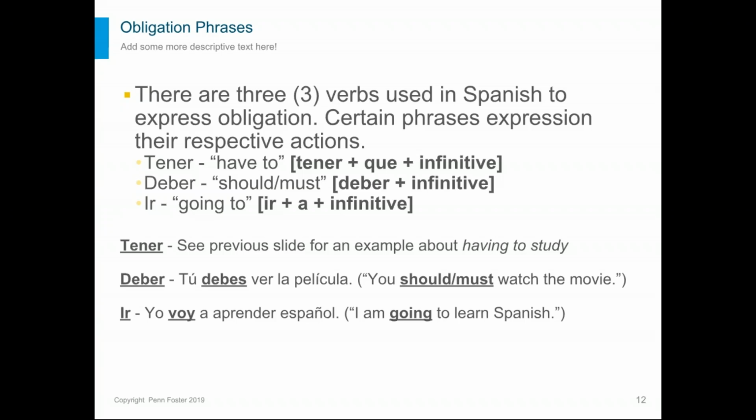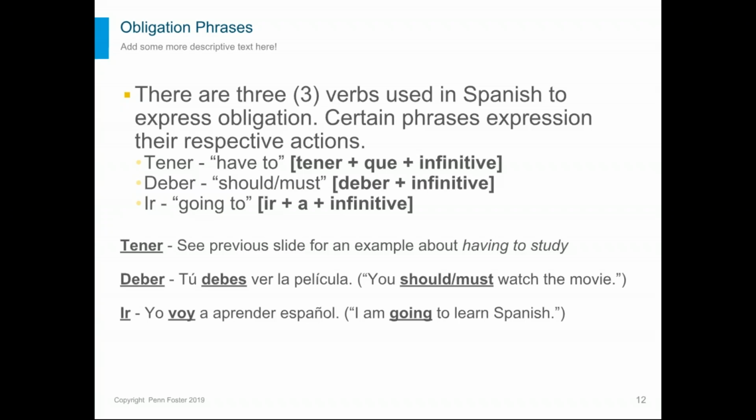Deber plus an infinitive describes something that should or must be done. And then ir plus a plus an infinitive finally describes something that is going to be done.